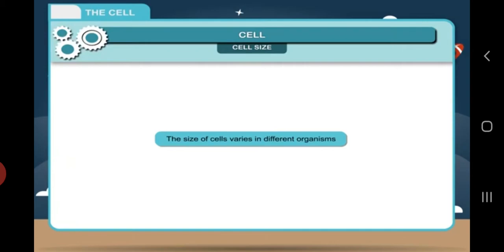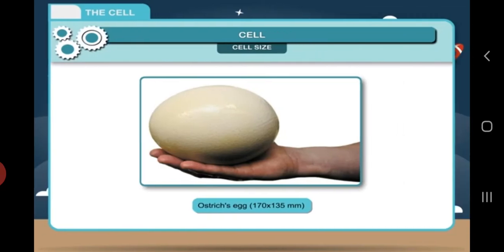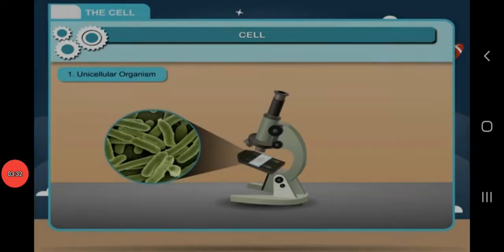The cells range in size from small cells of bacteria to large cells, that is the nerve cell. It is as long as 1 meter. Some cells are big enough in size to be seen with the naked eye. For example, the large single cell is the egg of an ostrich, which is about 15 cm long and 13 cm wide.